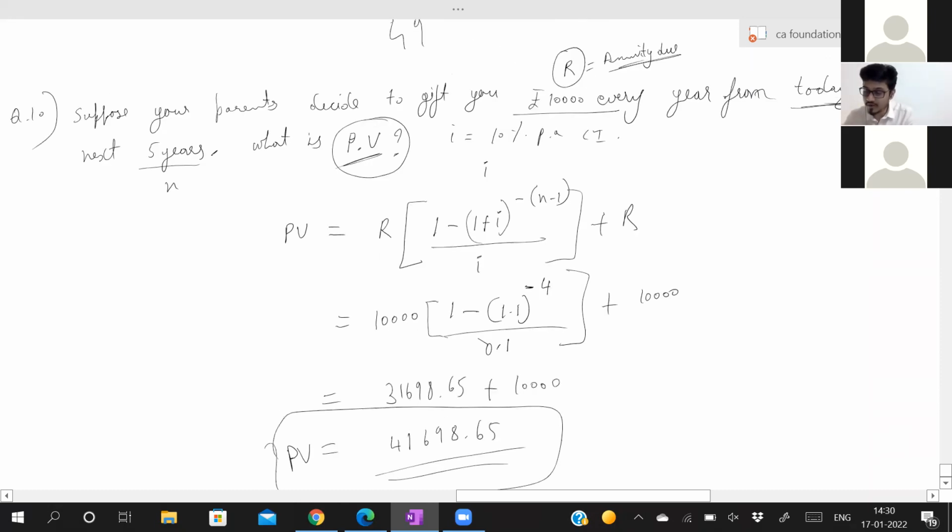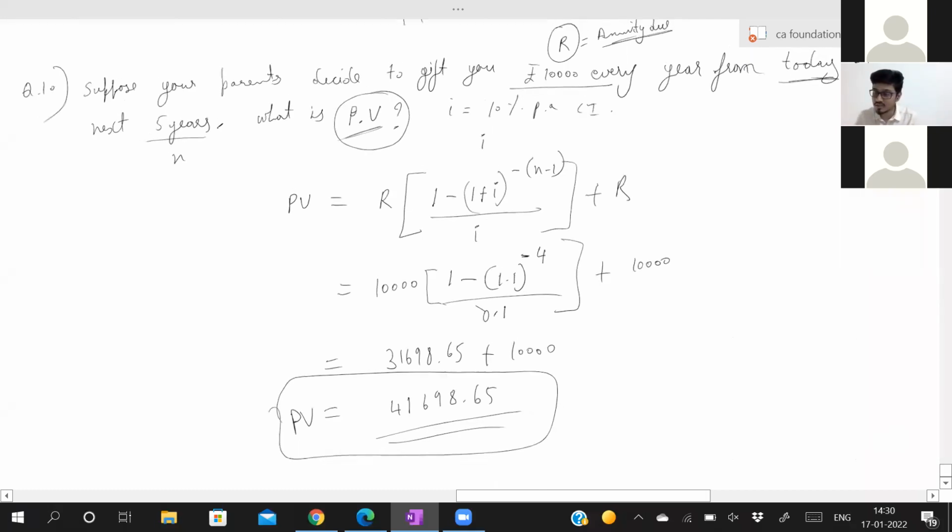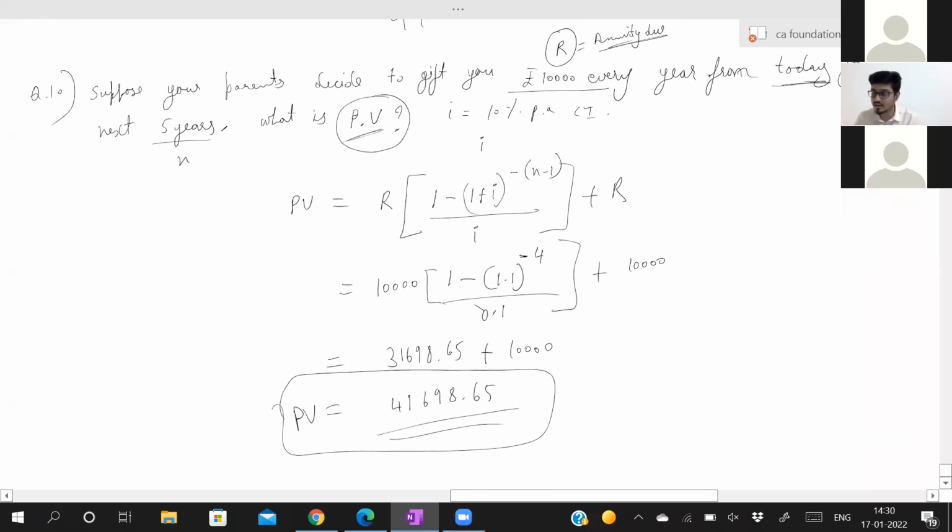See, what you have to find out, they have given directly in the question: i and n they have given. Now 10,000 every year is your annuity. The only question is whether it is annuity due or annuity regular. They have given that from today itself you are receiving that amount, at the beginning of the period. Therefore, annuity due.